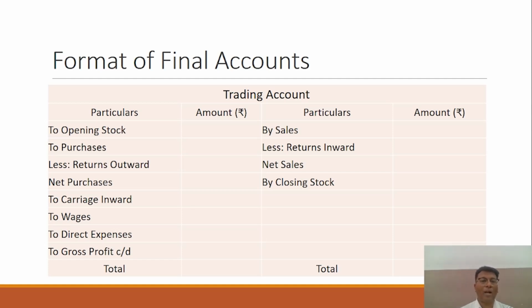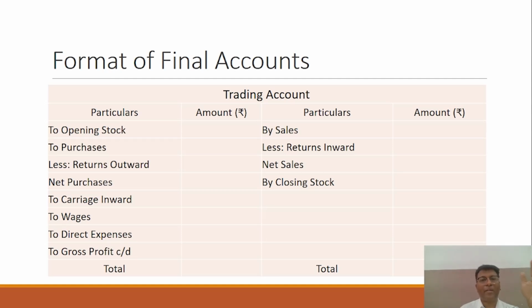So once you develop the understanding that this is an expense, this is an income, this is an asset, and this is a liability, all the assets would be shown in the balance sheet and all the liabilities would be shown on the liability side of the balance sheet. Only there is a matter of expenses and income.